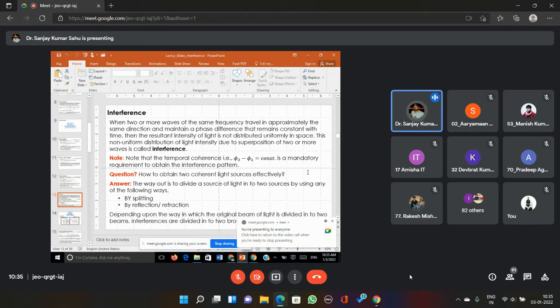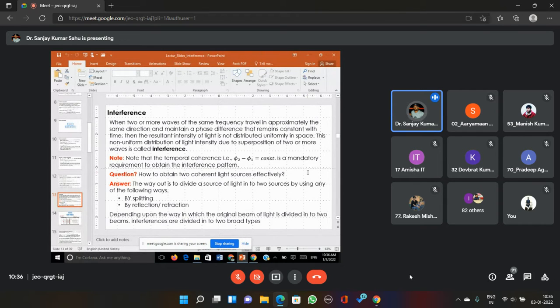Second, the frequencies of the individual waves must be the same. That means delta omega must be equal to 0. If delta omega is there, there is a frequency difference, and obviously in the wave equation it is omega t. So when delta omega is there, the fringe pattern will be time dependent. So temporal coherence is the most important.